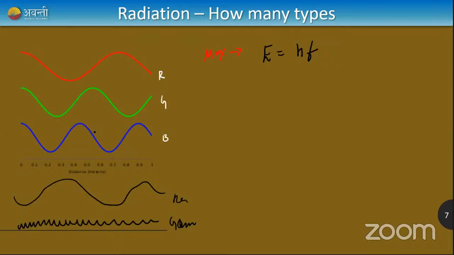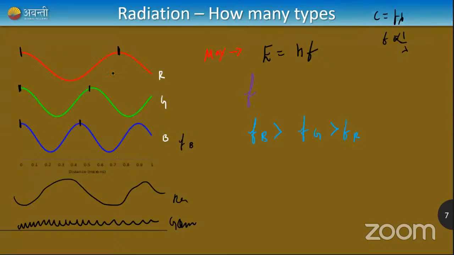Similarly, you can notice from this diagram, the wavelength of red is very large. See, one wave of red is this large, and one wave of green is this small, and blue is much smaller. Since c = fλ, frequency is inversely proportional to λ. As lambda decreases, frequency increases. So the frequency of blue is greater. Let me note it down here: frequency of blue is greater than frequency of green, which is greater than frequency of red.